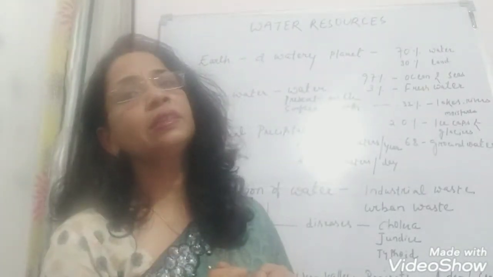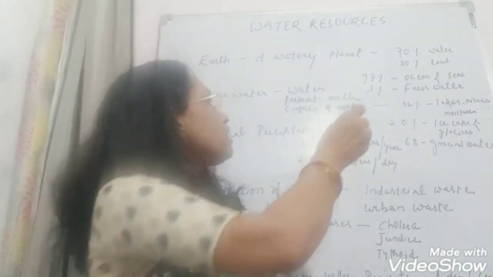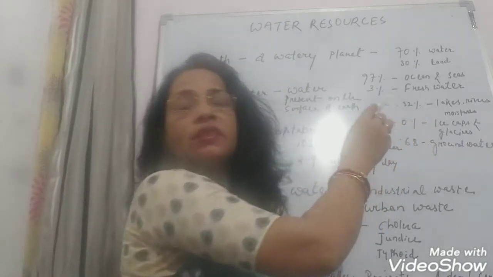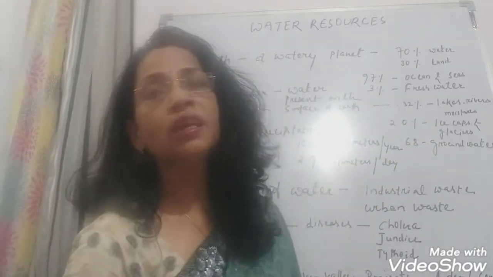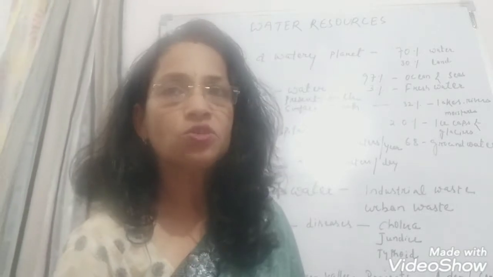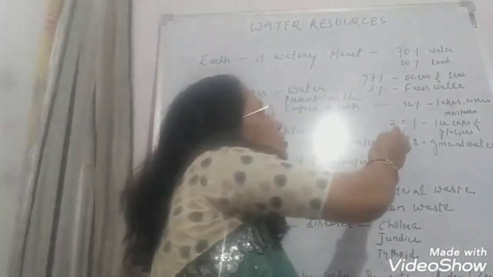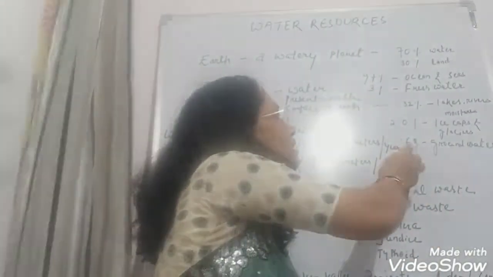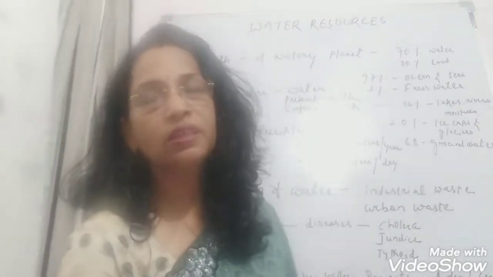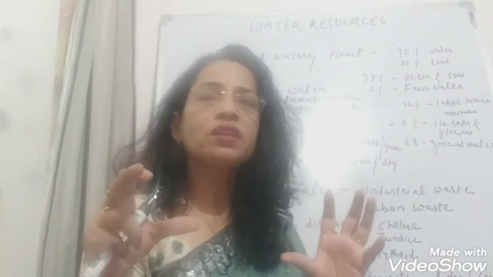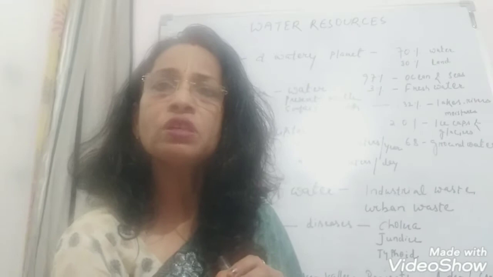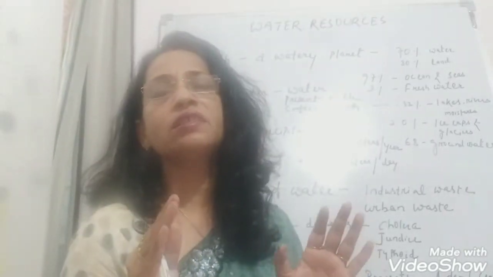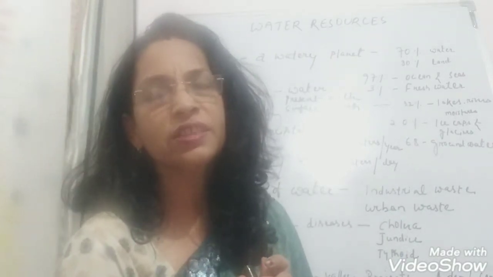Now out of that 3%, there is also a distribution. 0.32% is from lakes, rivers and the atmospheric and soil moistures. 2% is from the ice caps and glaciers. And 0.68% is the groundwater. So this 3% of water is known as surface water. Now why is it known as surface water? Because it is found on the surface of the earth. And this is the fresh water. So this is the water distribution.